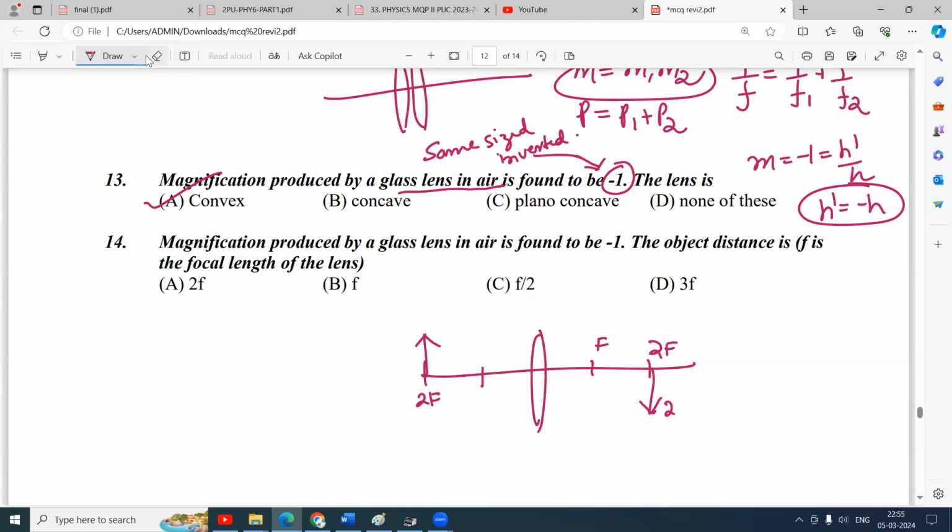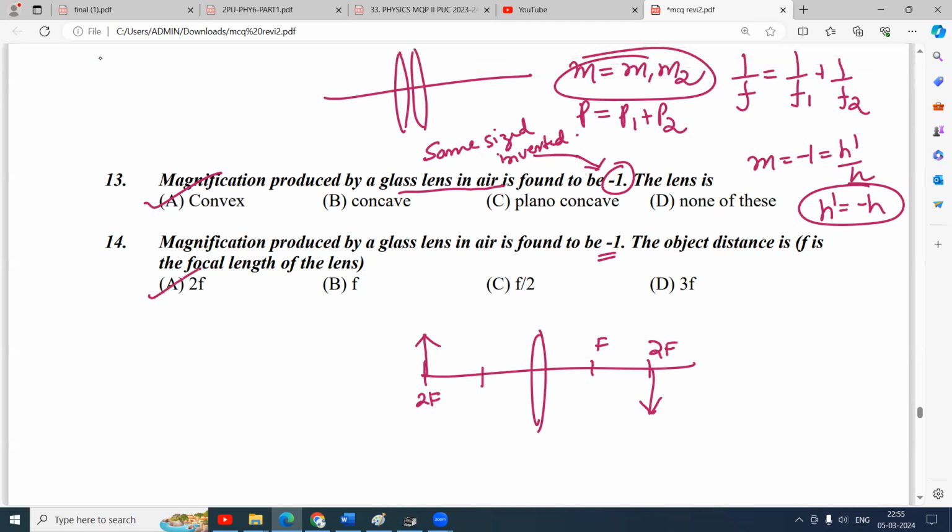So it is a convex lens. And you have got the answer for the next question also. Object distance is 2F. There is nothing like center of curvature for a lens, F equal to R by 2, so it is only 2F.